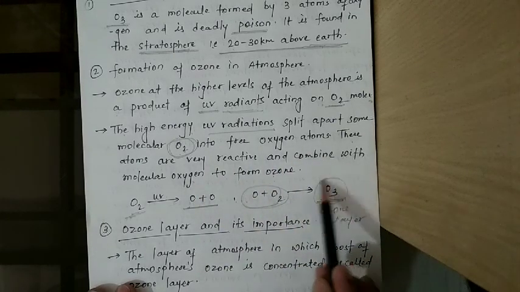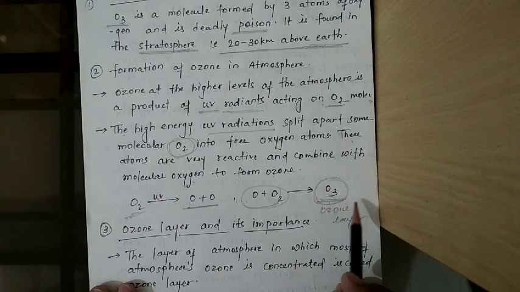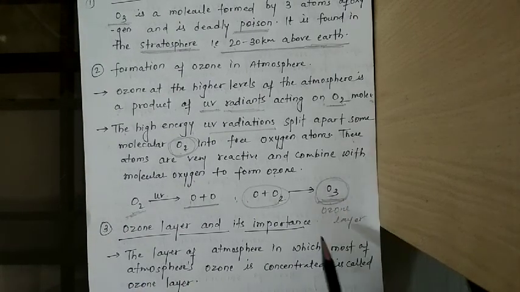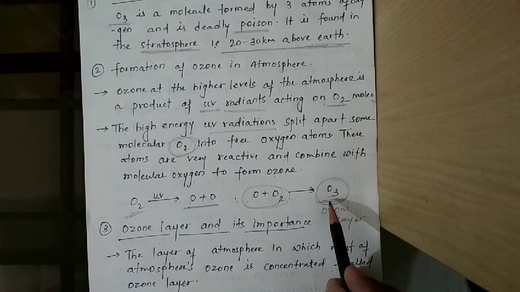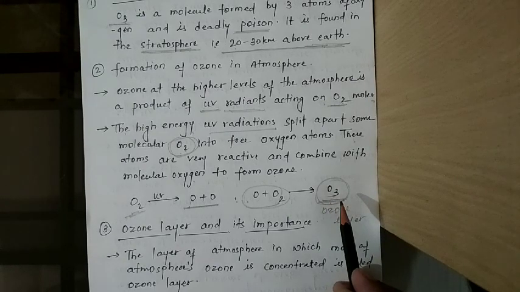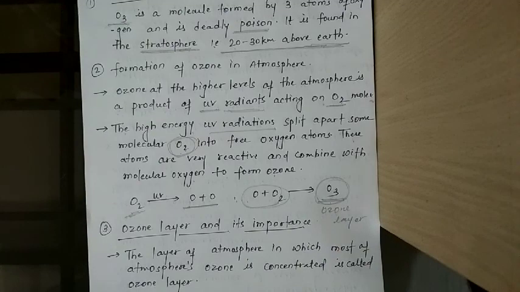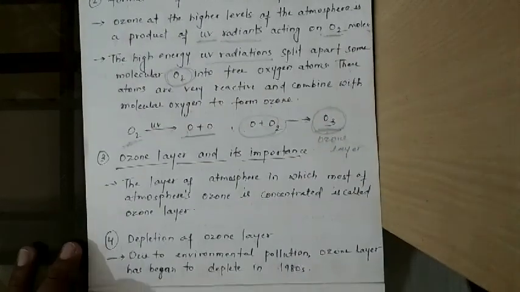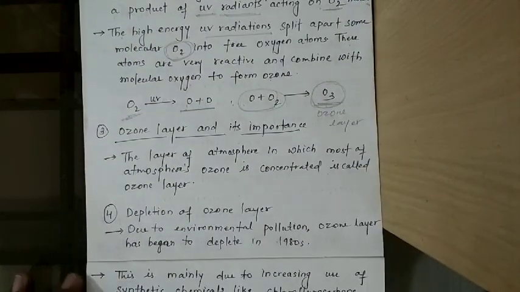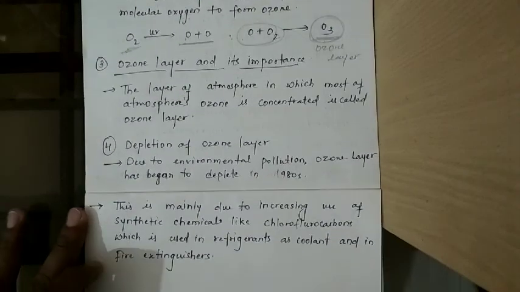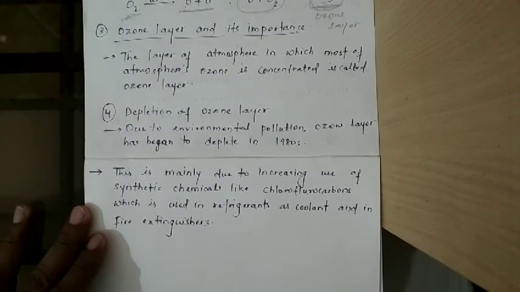Ozone layer is very poisonous but it is good for us because it absorbs all the ultraviolet radiations that come directly from the sun, and then it is filtered and sent back onto the earth's surface. So what is the ozone layer, how is it important to us, let's see this.